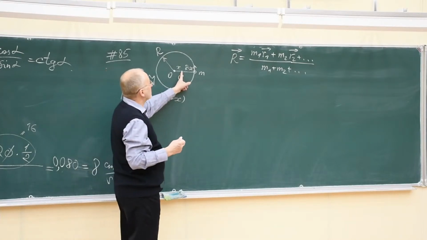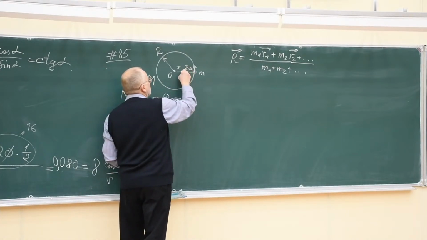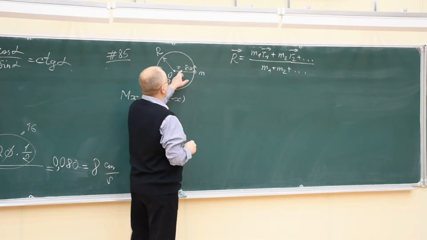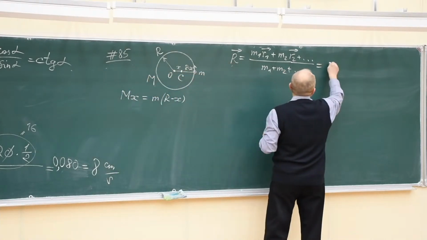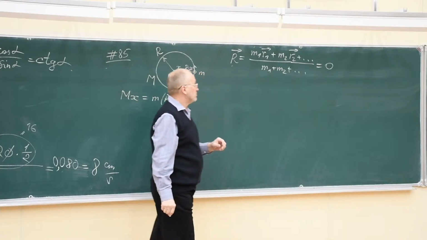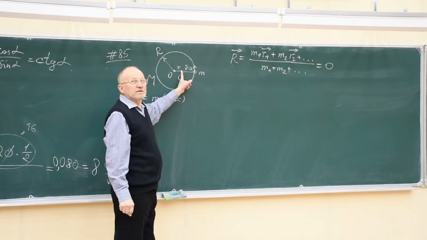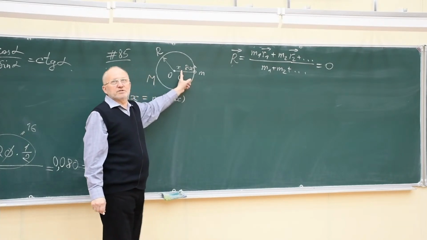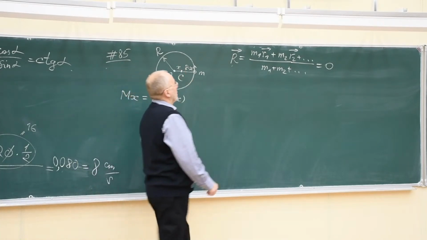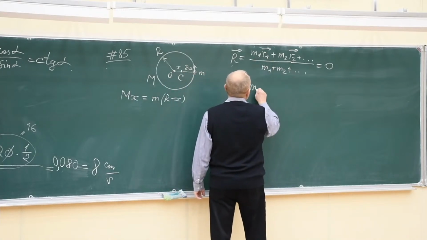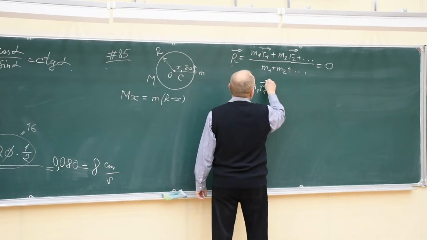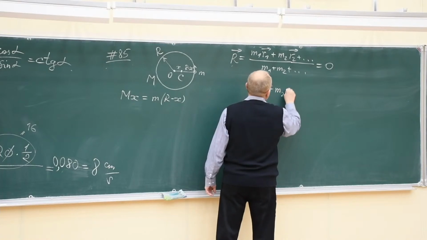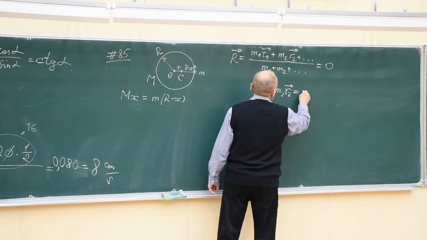If we put the reference frame in point C, then r will be equal to 0. If the reference point is here, then the distance from this point to the same point is 0. And so from this formula we will have m1 r1 plus m2 r2 equals 0.